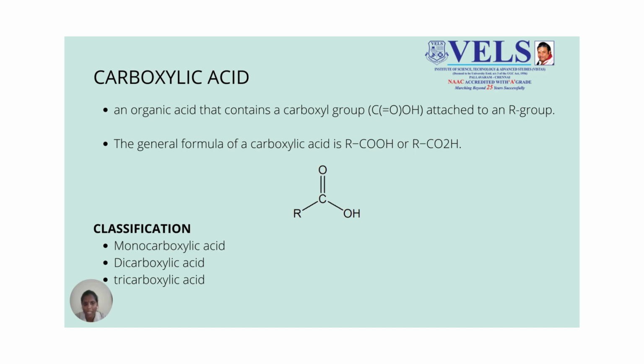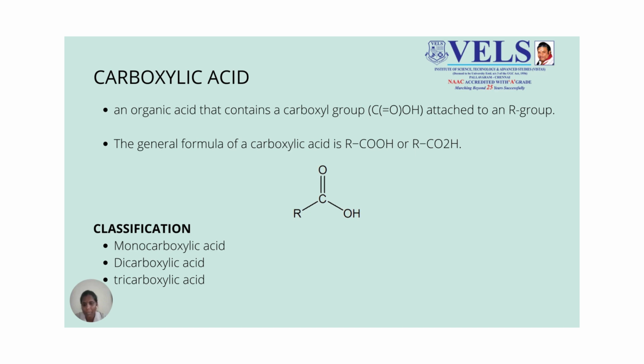Then our next topic is the classification of carboxylic acids. Normally, carboxylic acids are classified into three types: monocarboxylic acid, dicarboxylic acid, and tricarboxylic acid. These are classified on the basis of the number of carboxyl groups present in a particular compound. What is meant by monocarboxylic acid?